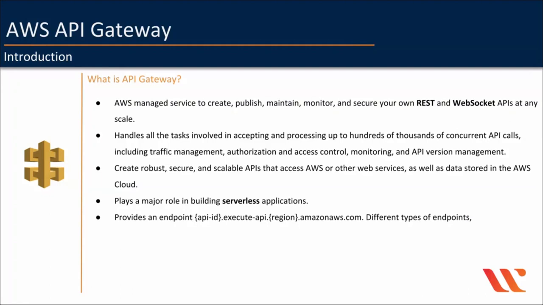Well, you can use Route 53 if you want to use your own domain name and then redirect requests to this endpoint. And different types of endpoints are edge optimized API endpoint. This is the default API gateway host name, which makes use of AWS CloudFront edge locations to improve connection time for geographically diverse clients by caching the requests and responses on the edge locations.